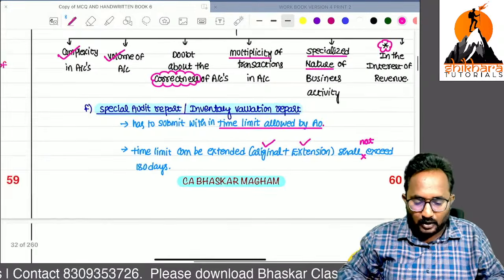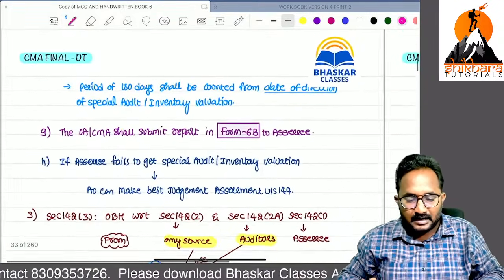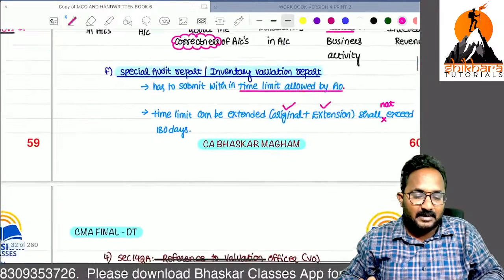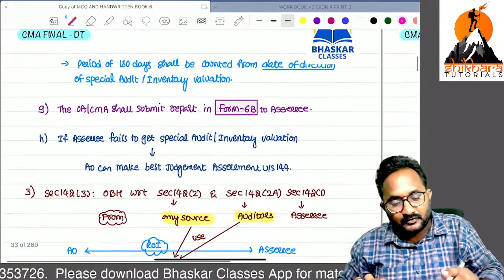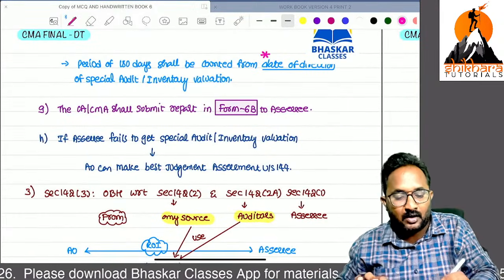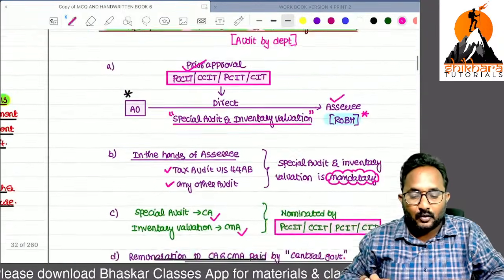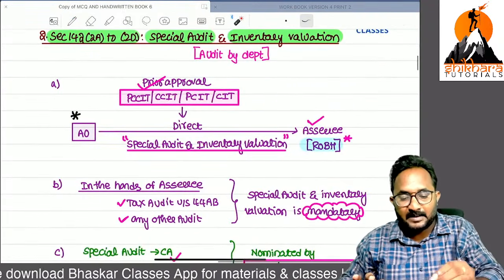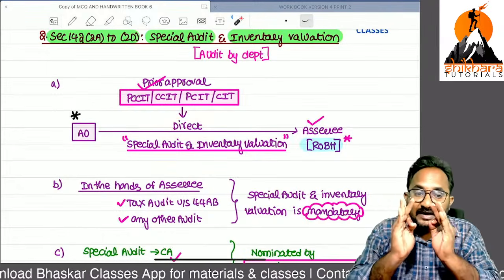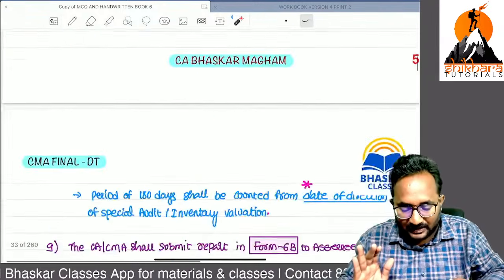At the time of writing, please don't miss it, incorporate it: it shall not exceed 180 days. Remember, this 180 days shall be counted from the date of direction of special audit or inventory valuation.